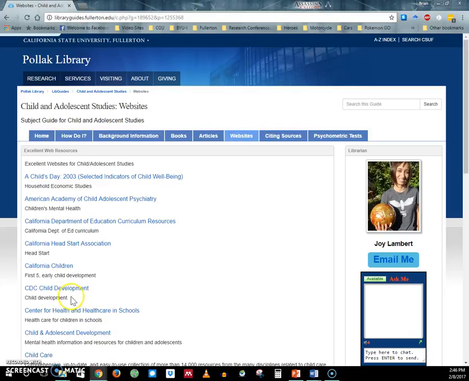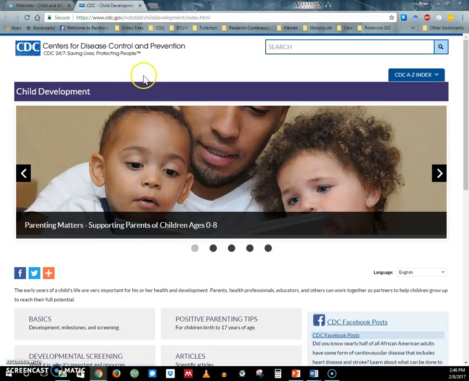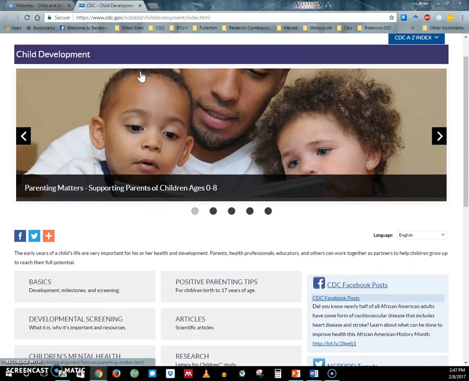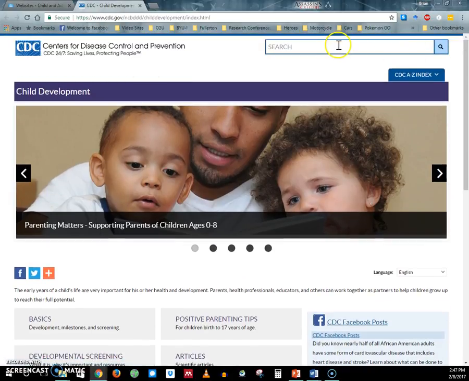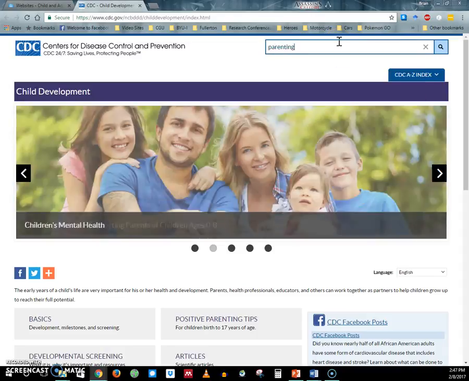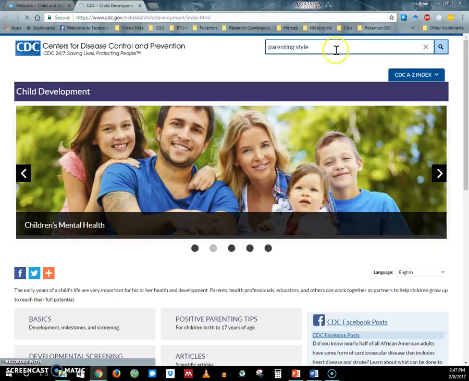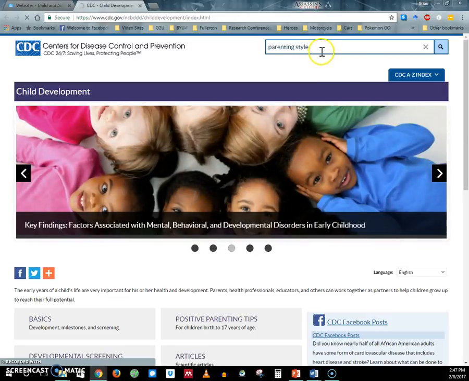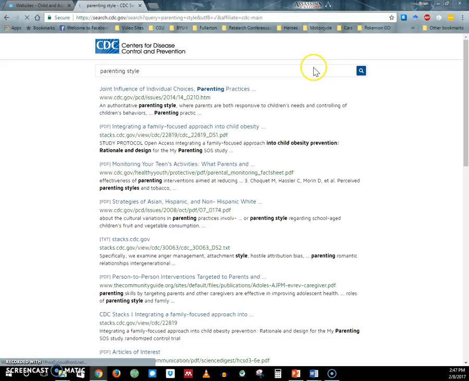So let's say, for example, you wanted a great definition of attachment. Well, this website here on child development from the Centers for Disease Control and Prevention might have a really good definition for attachment or parenting style. Let's see if they have some articles or some references, some good things for you to use. All right, so here's a couple other websites that they link you to. So maybe those will be useful.